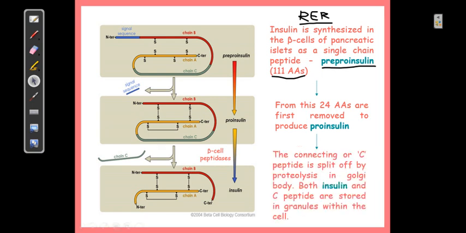Wherever exocytosis is executed from these secretory vesicles, C peptide and insulin will be secreted together, right? So what you can call co-secretion is observed here. The function of insulin is well recognized and well understood, but the function of C peptide is not clearly understood, right? Here again I would like to mention that it should not be confused with C reactive protein, which is called CRP.